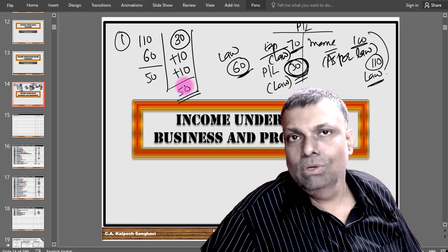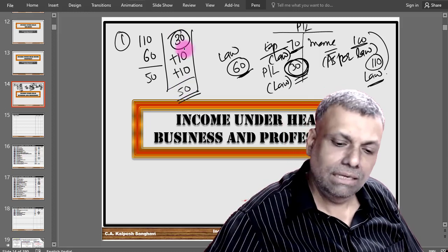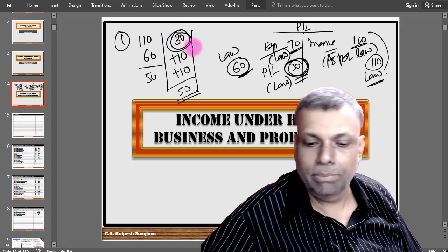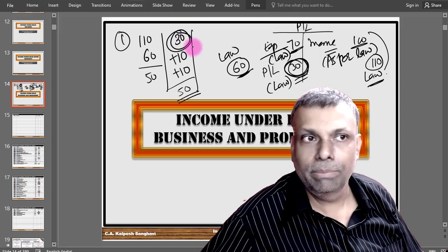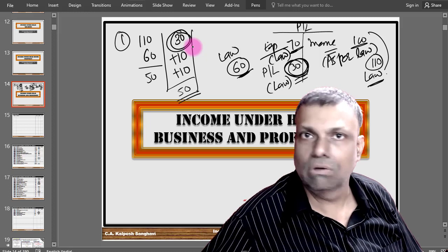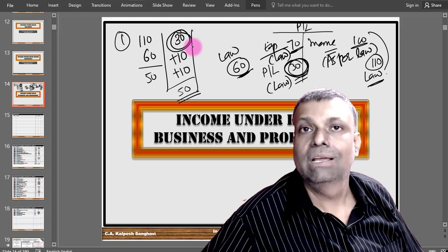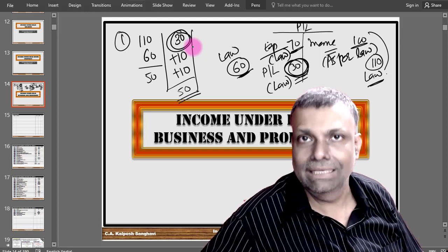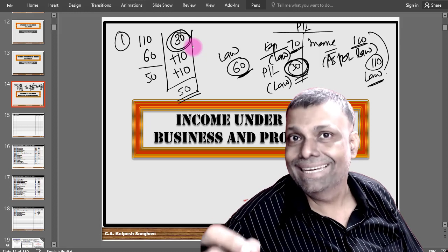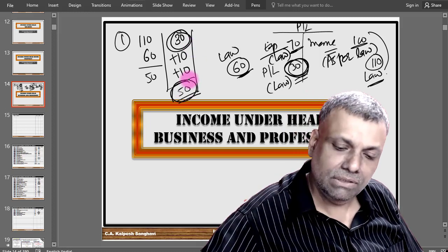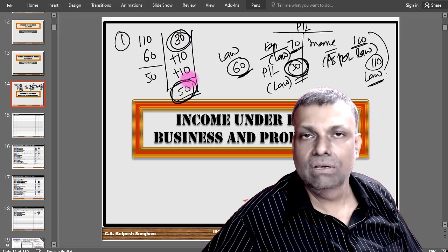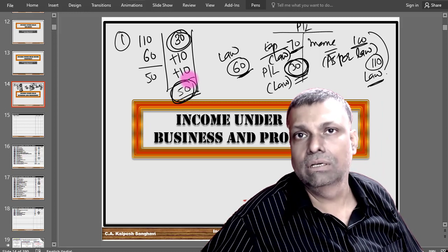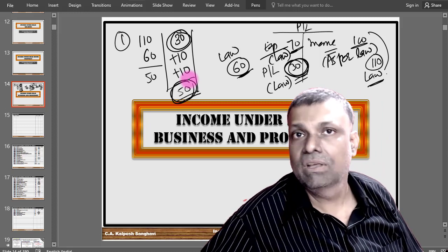Okay, so it is only the method of the presentation: start with profit as per P&L. That means when you say profit as per P&L, all the debits considered in the books and all the credits considered in the books, and to that we add or less adjustments at the appropriate places and get the amount of the profits.